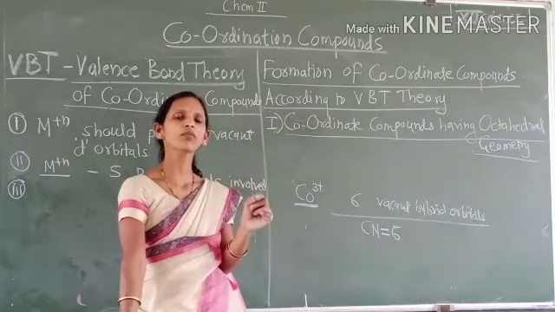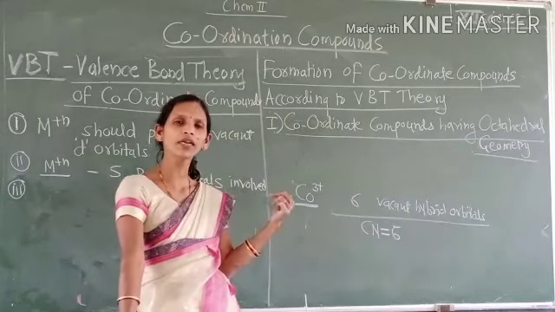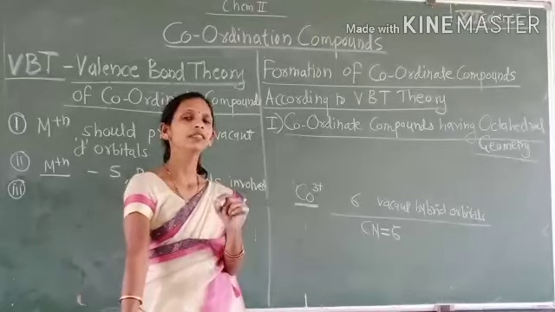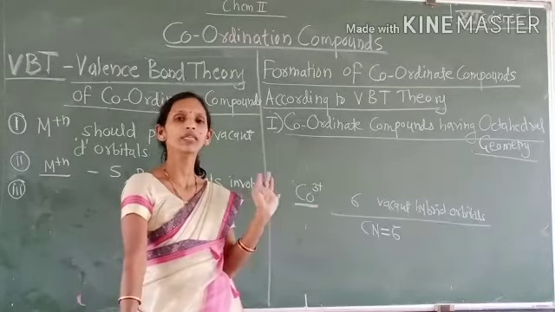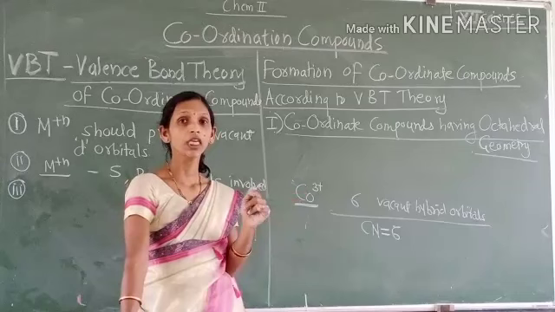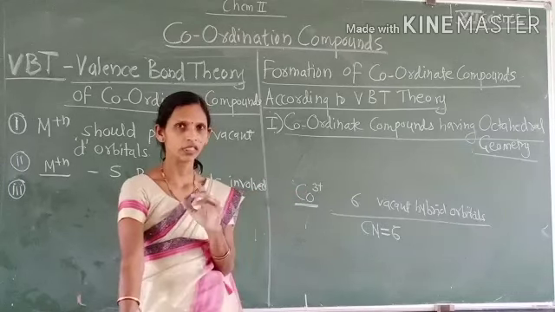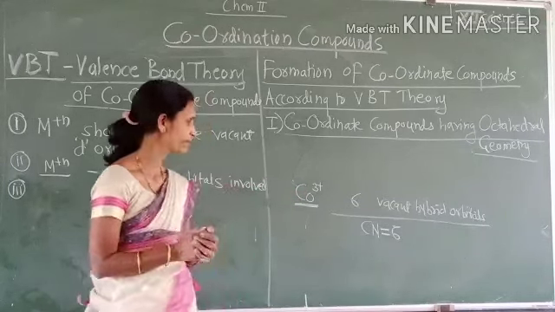That means the total number of hybrid orbitals provided by the metal ion to the ligands is the coordination number of that metal ion in the coordinate compound.